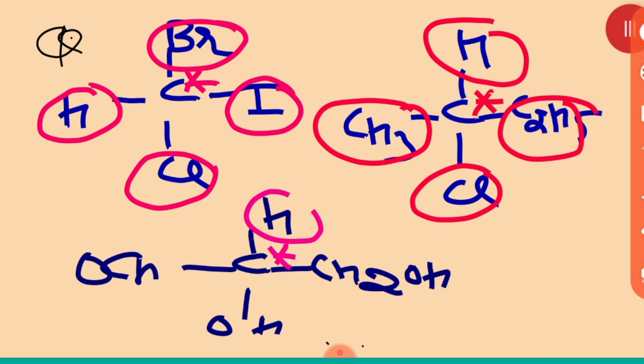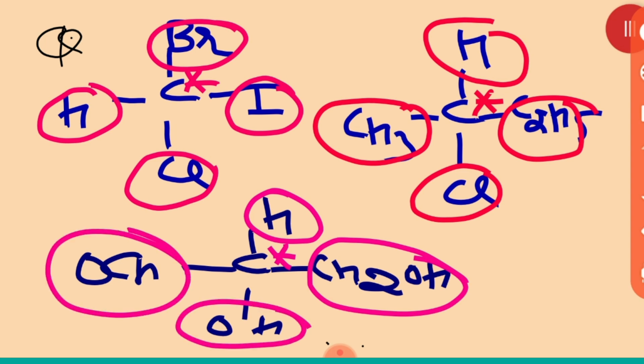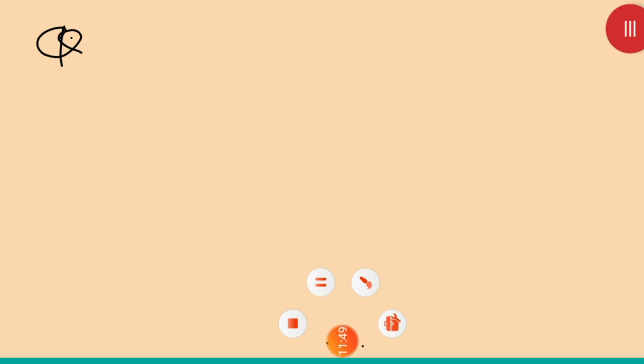Hydrogen, CH2OH, OH, CHO, all are different. So where the groups you are attaching to the carbon are all different, it is called a chiral carbon, and this carbon is called an asymmetric carbon. And just remember one thing more, only an asymmetric carbon will make optical isomerism.